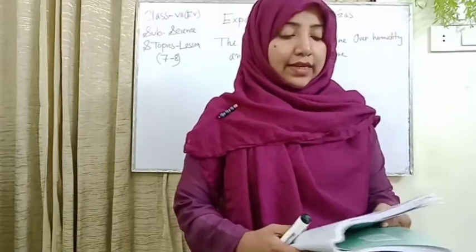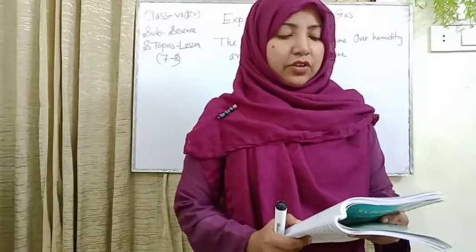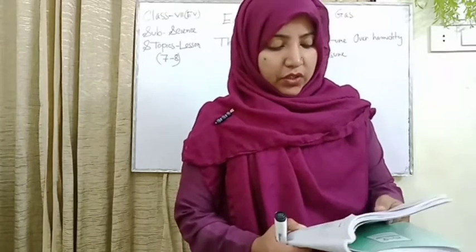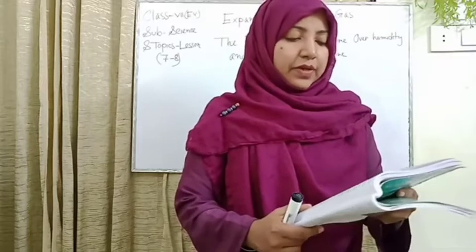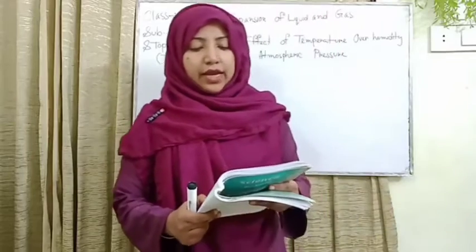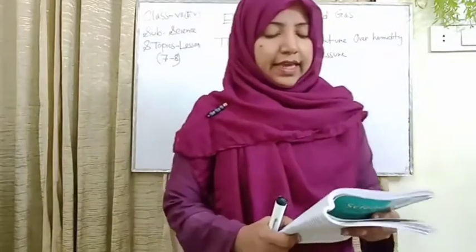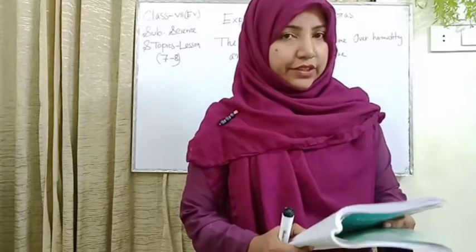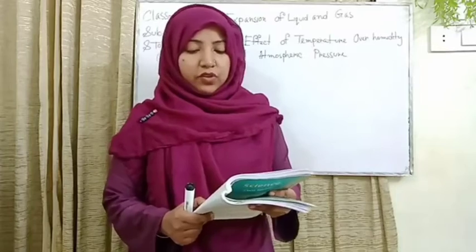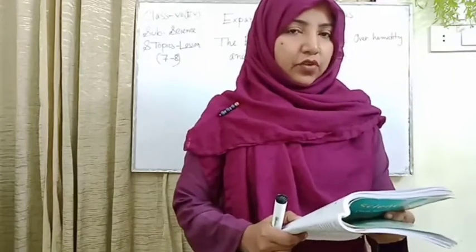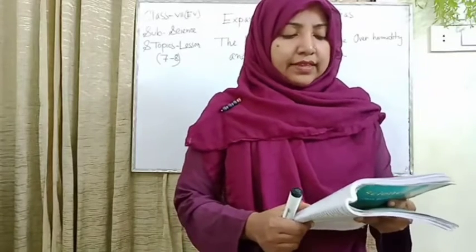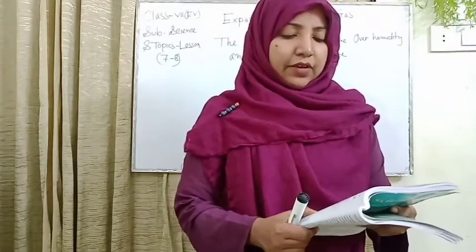Now we are going to lesson 8. The effects of temperature on humidity and atmospheric pressure. Today I will only explain this topic. The particles of air move to and fro in air. They apply force when they are obstructed. As a result, pressure exists in air. The applied force of air per unit area is called the pressure of air. Please everyone underline this line. The air exerts pressure in all directions.